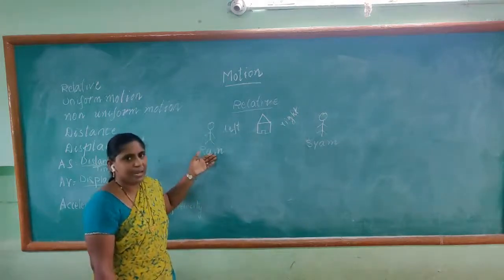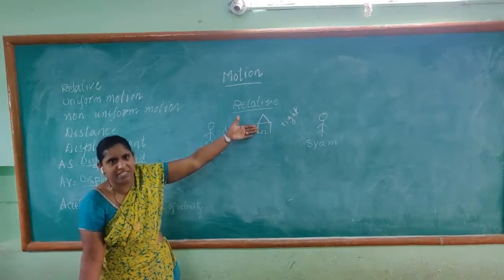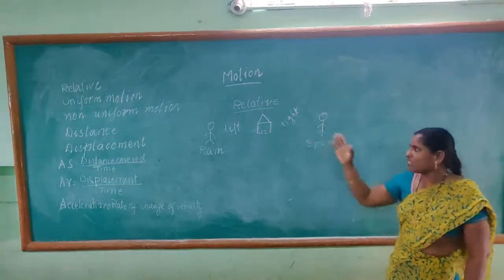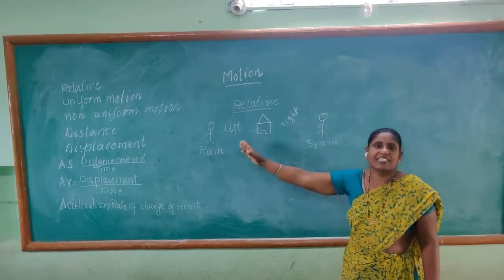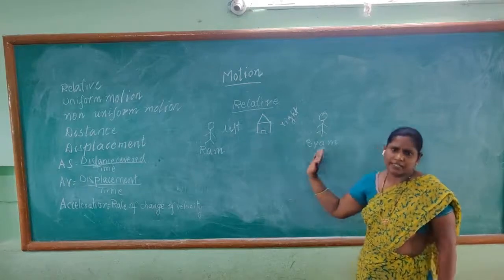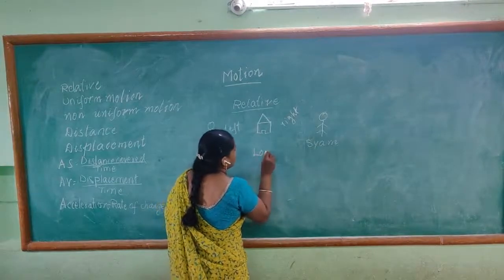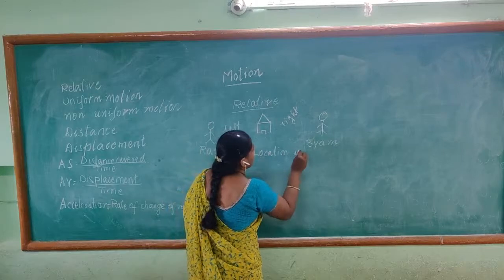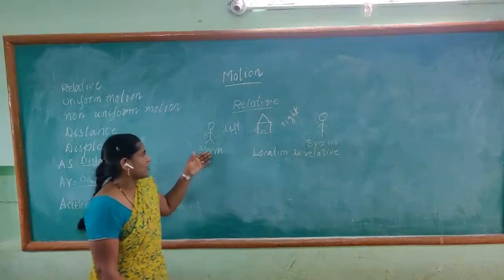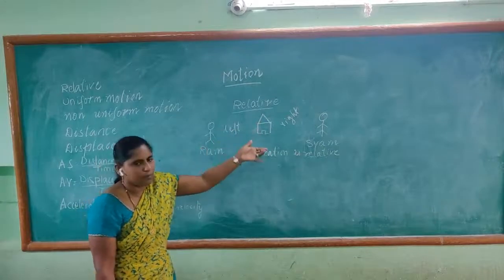Because Ram is approaching the house towards the left side. So if I stand here, it is towards my left side. If I stand this side, the house is towards right side. For Shyam it is right side and for Ram it is left side. So both of them are correct. That means here location is relative. The house, that is location. Location is relative.